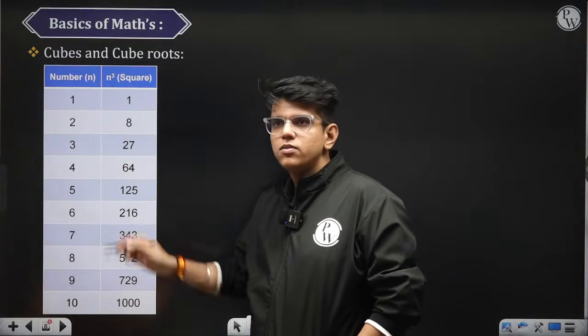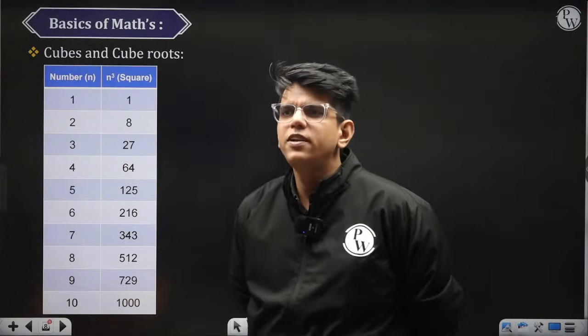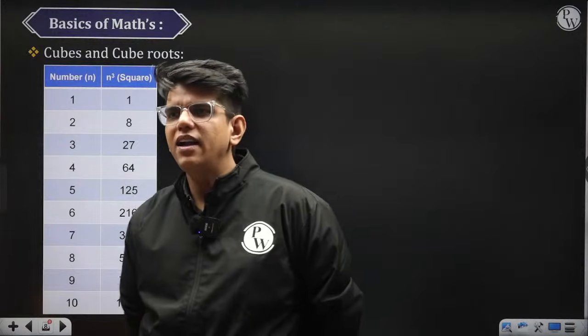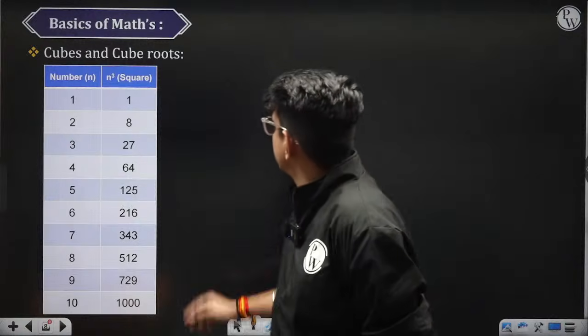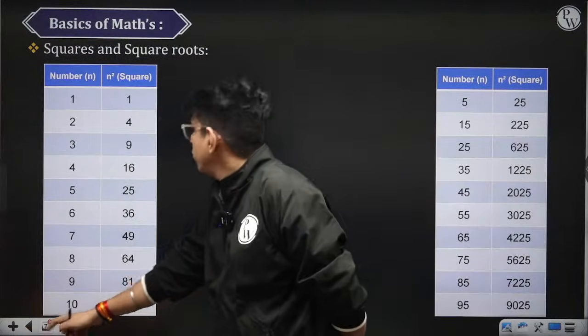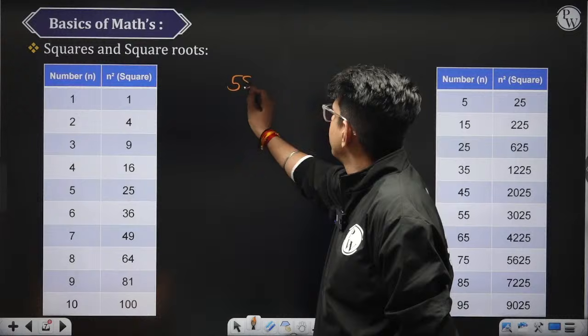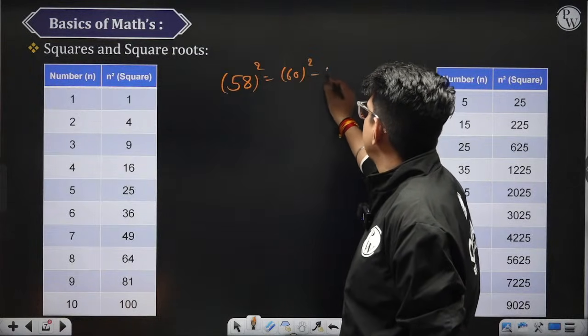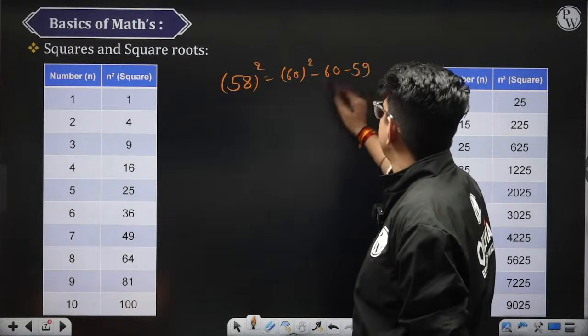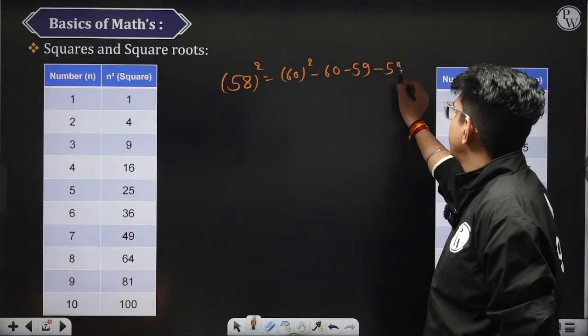How to do the square of 58? That is not close to 5 at the end. So what you can do is 60 square minus... Someone is asking how to do 58 ka square. 58 square is nothing but 60 square minus 60 minus 59 minus 59 minus 58.